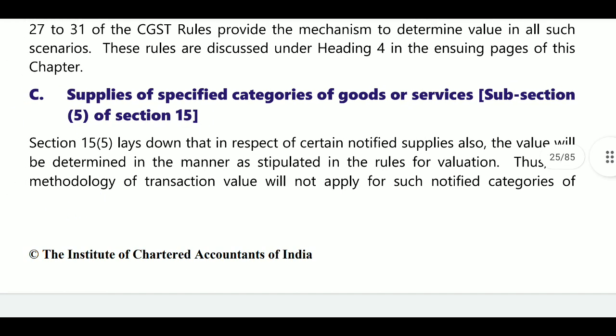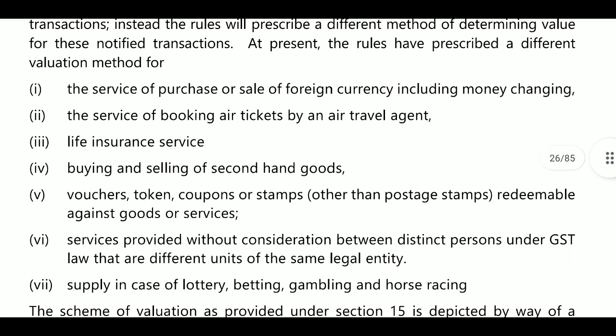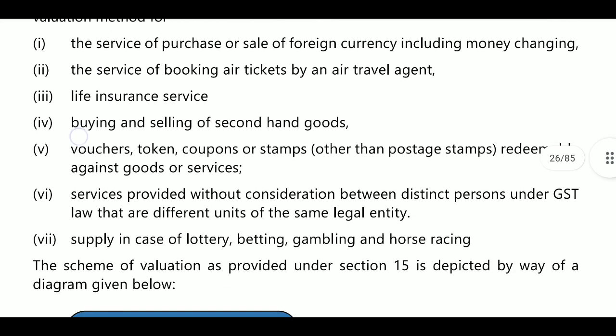Here section 15.5 says that for certain notified supplies, the value will be determined in the manner stipulated in the rules. Certain specified goods must be calculated as per rules only. Notified categories: what is there in notified? They are like this: the services of purchase or sale of foreign currency, including money changing. There in the rules they provide directly for the calculation. Means they provide some percentage on gross value, or they mention something else.